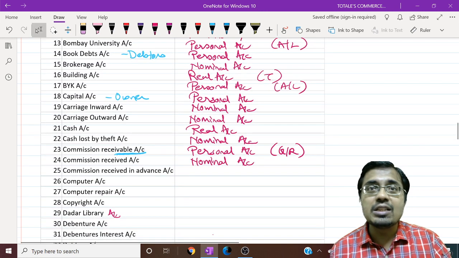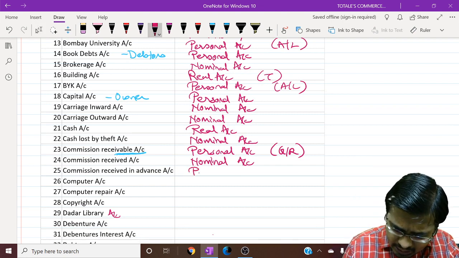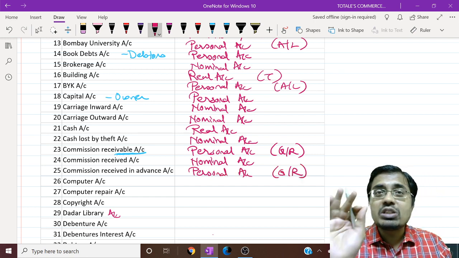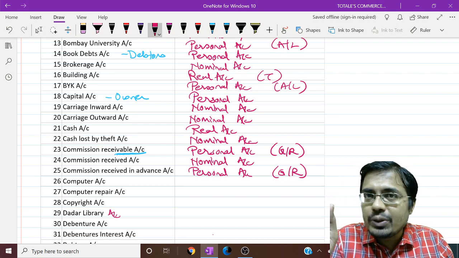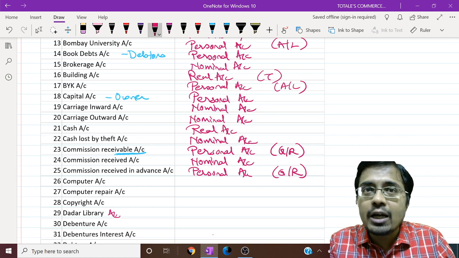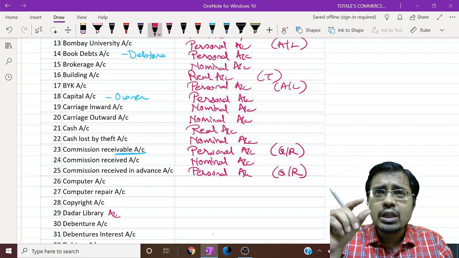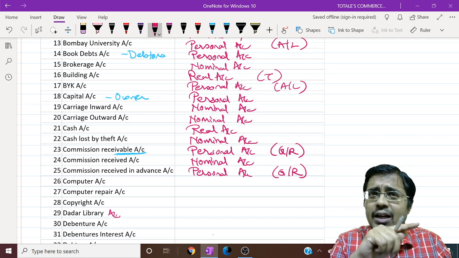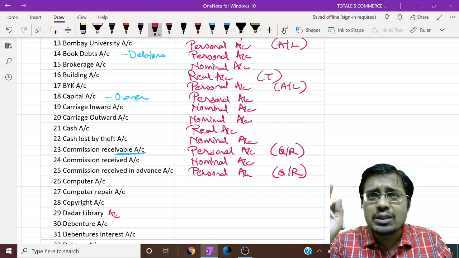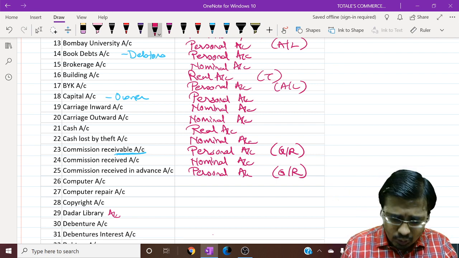Commission received in advance. Now it denotes a person from whom we have received the commission in advance. Again, it is a personal account. Keep in mind, friends, one thing: all outstanding expenses, all prepaid expenses, all accrued incomes and all pre-received incomes are group or representative personal accounts. If you have made a notebook for this, on the first page of the notebook, give a star. This is an important point, write it down.